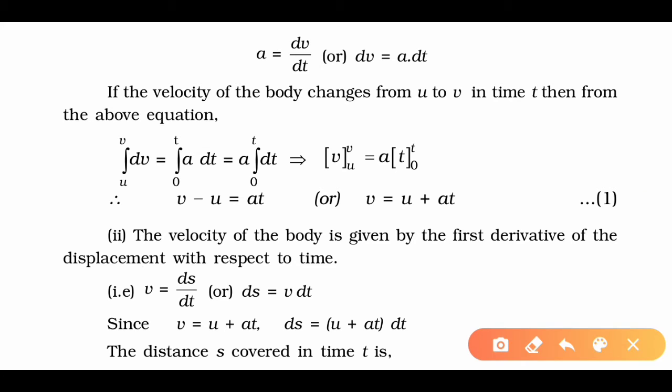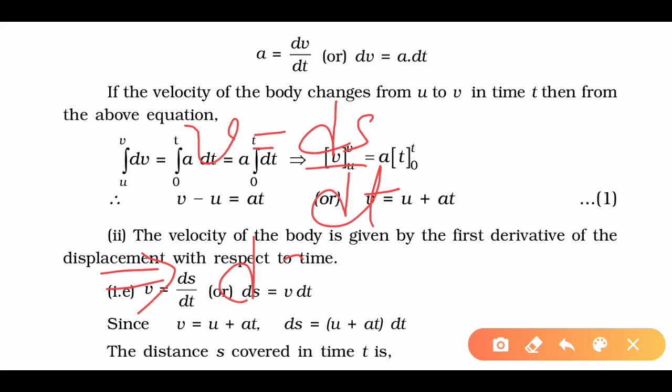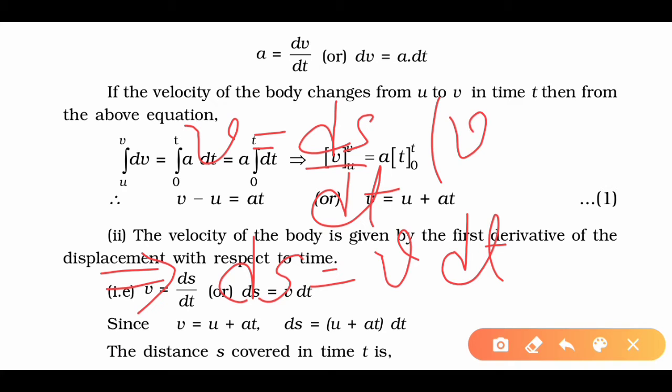Now the velocity of the body is given by the first derivative of the displacement with respect to time. So velocity can be written in the form of v equals ds upon dt, and again we could write displacement ds is equal to v dt. Got it? Now again we know that v is equal to u plus at.